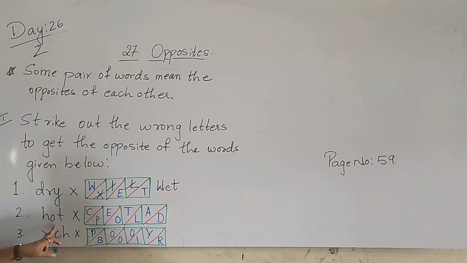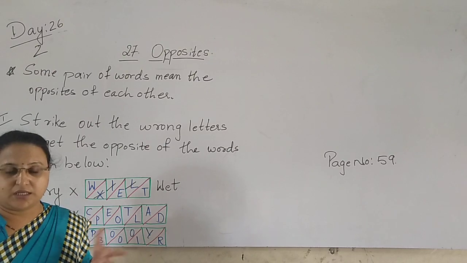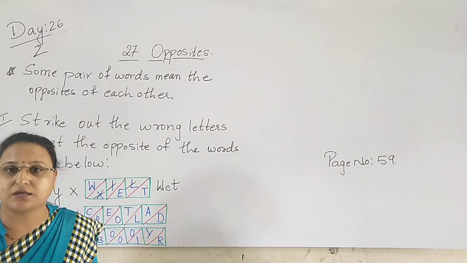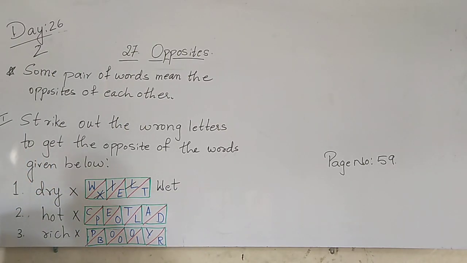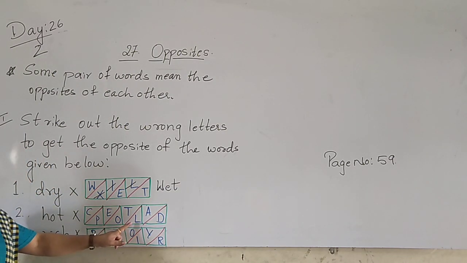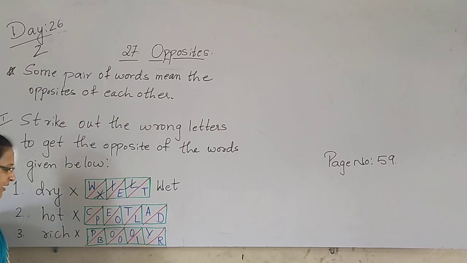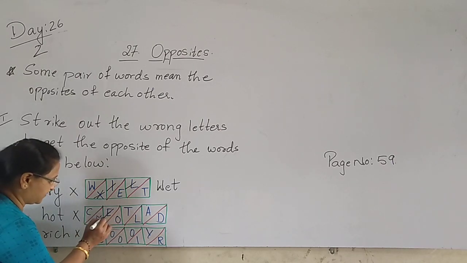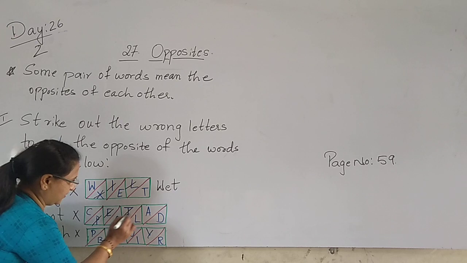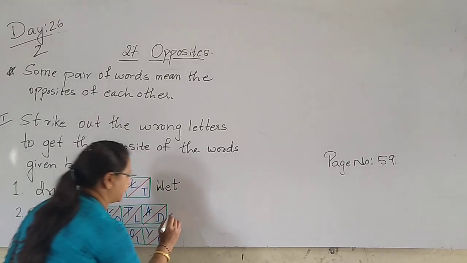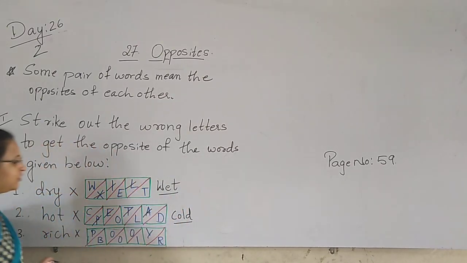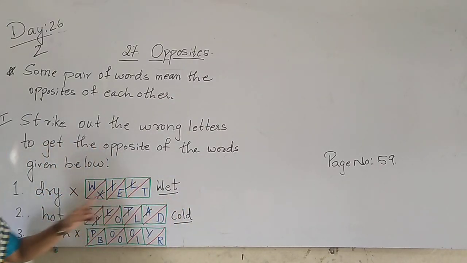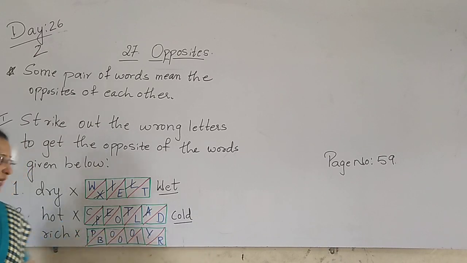Next, H-O-T. Hot. The opposite of hot is what, children? Cold. So what is the spelling of cold? C-O-L-D. So the other letters we cancel. So you can write here C-O-L-D. Cold. The opposite of dry is wet, and of hot is cold. Next.